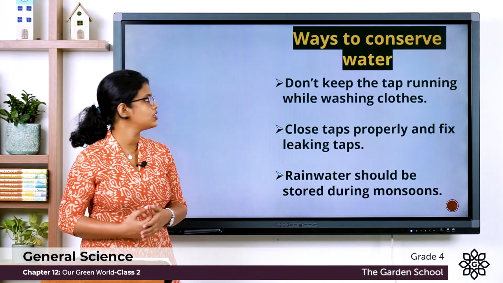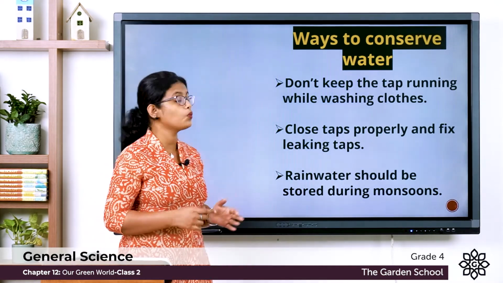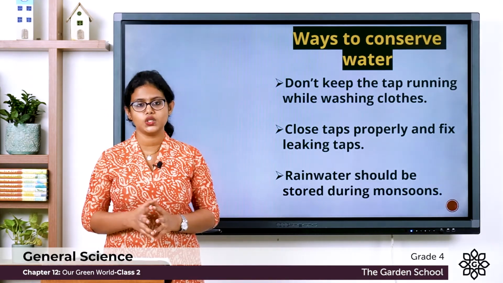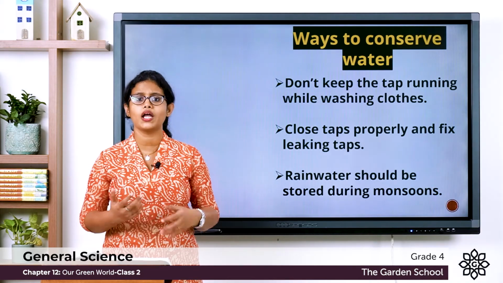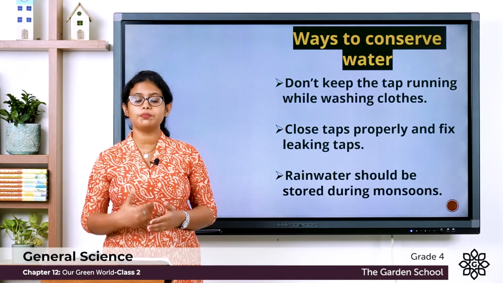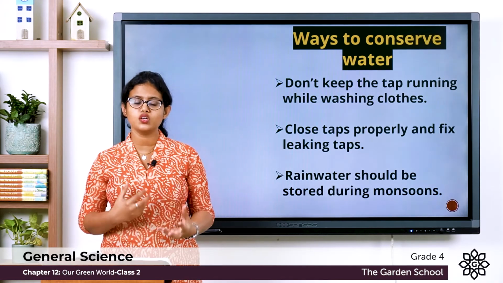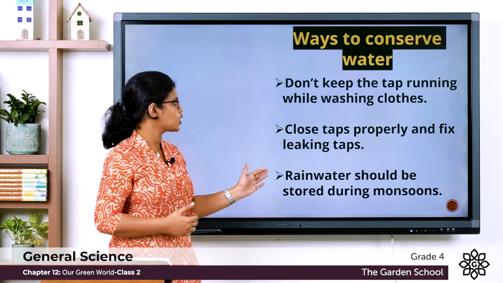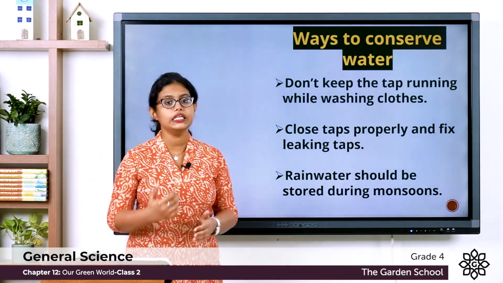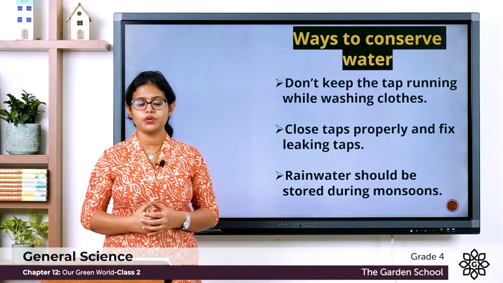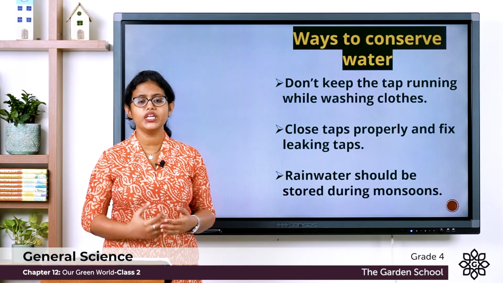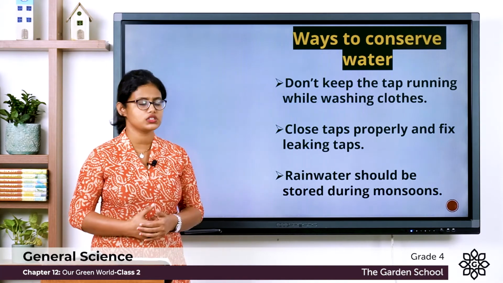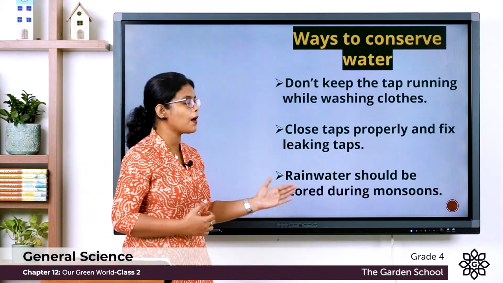See the first point. Don't keep the tap running while washing clothes, which means that we should close the taps when not in use. While washing clothes or while brushing teeth, we should not keep the tap running. So when we are not using it, we should always close the tap. See the second point. Close taps properly and fix leaking taps. If there is any leaking tap, we need to repair it and we need to close the taps properly after use.